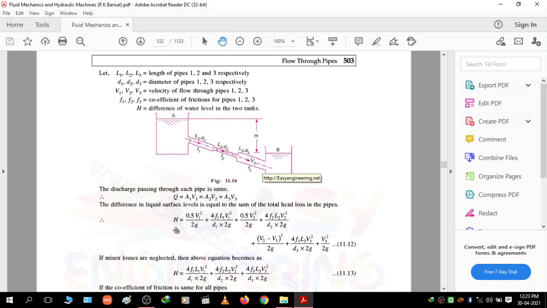So we will get this equation as H. Okay, so you can see the equations in terms of the respective heads and velocities.